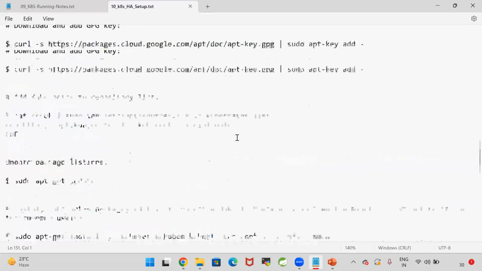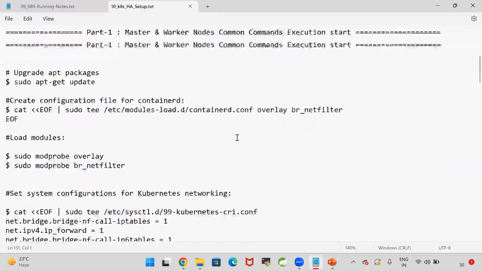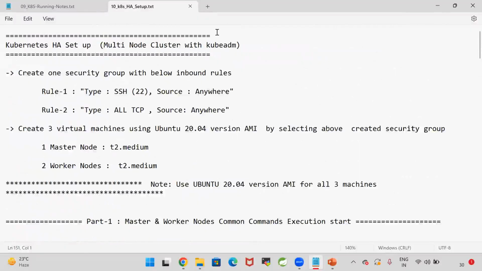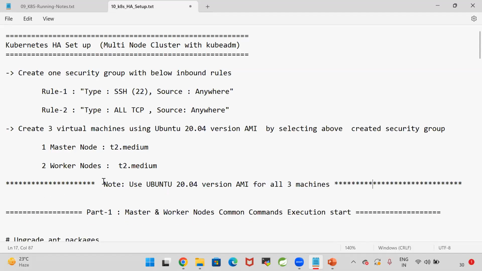So this Kubernetes Kubeadm multi-node cluster setup is a difficult process. Even if you go for Kubeadm, you need to take 3 machines. 1 machine you need to take as a master node, and 2 machines as worker nodes. For these master and worker node machines, 1 GB machines are not sufficient. We need to go for a minimum of 4 GB machines.